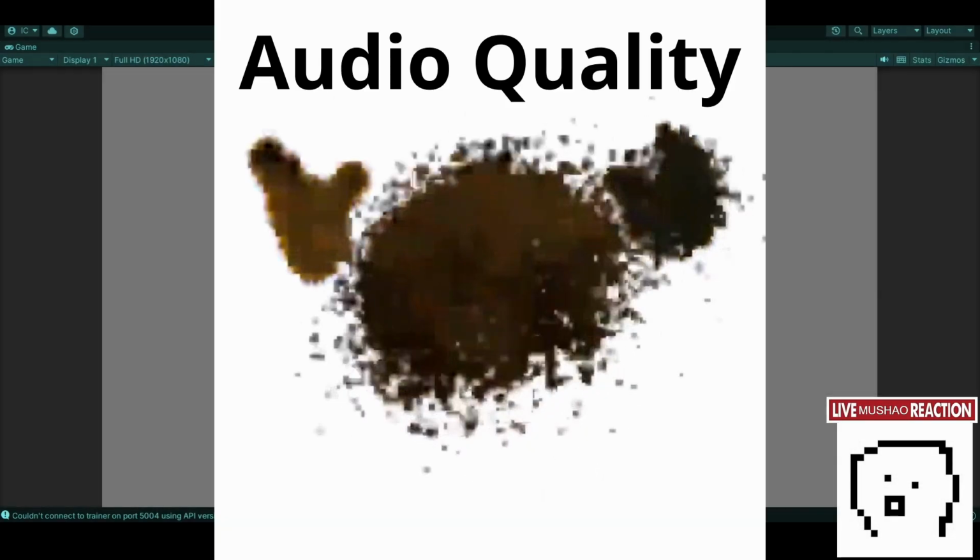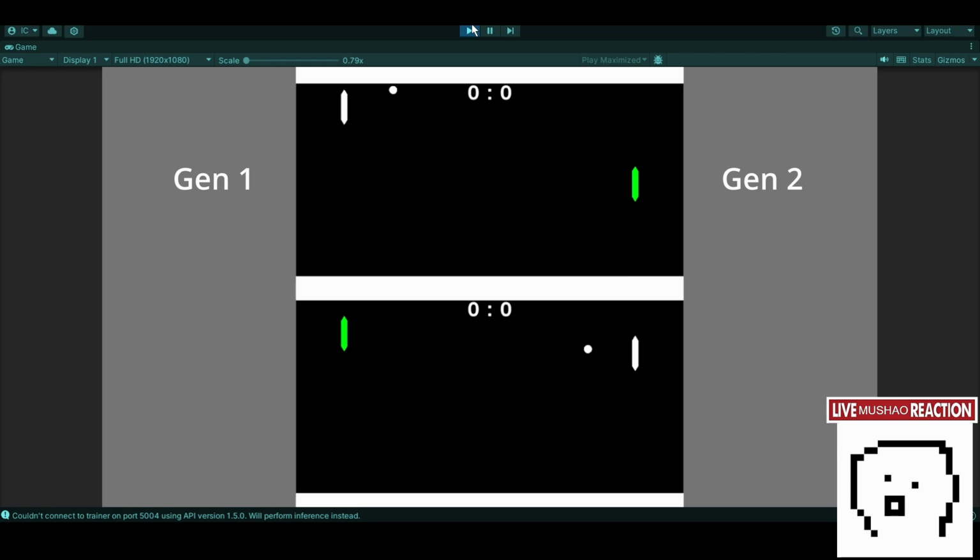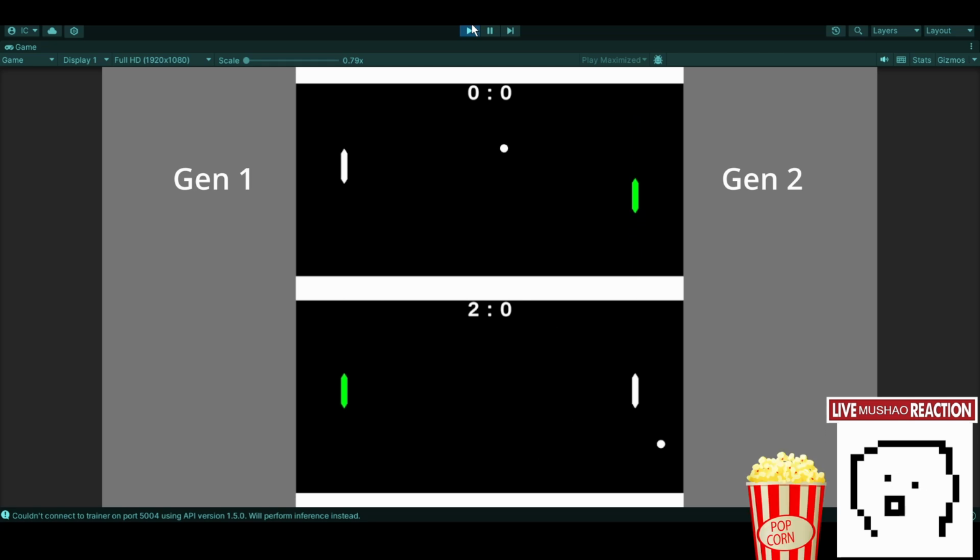Alright then, this is Generation 1 versus Generation 2. Generation 1 is the white one, and 2 is the green one. And green seems to have already scored 2 points on the bottom. I don't really expect there to be a huge difference between these two. And I mean, Generation 1 is managing to actually get 2 points on top, but losing out on the bottom very heavily.